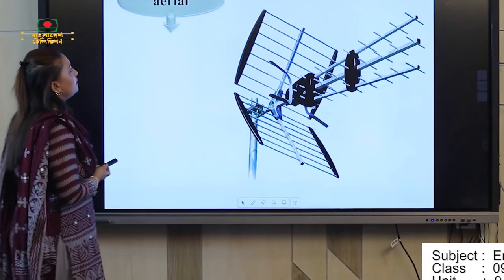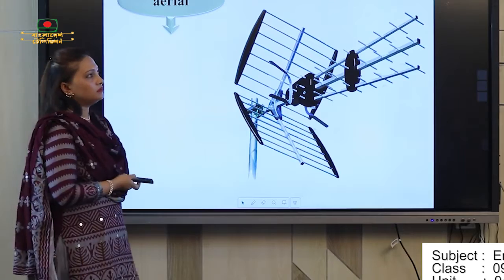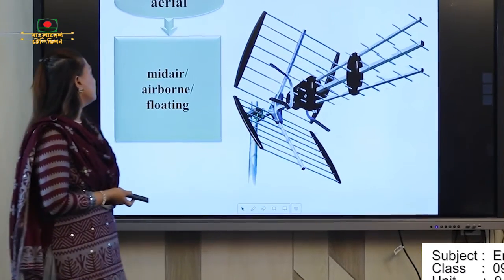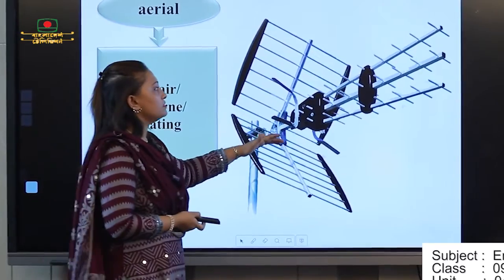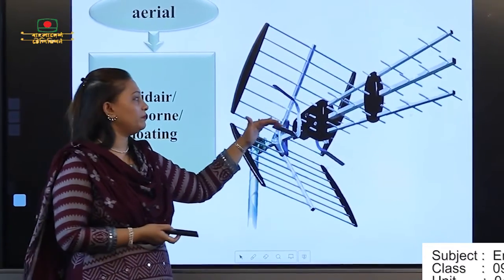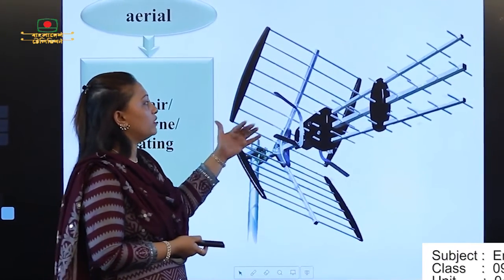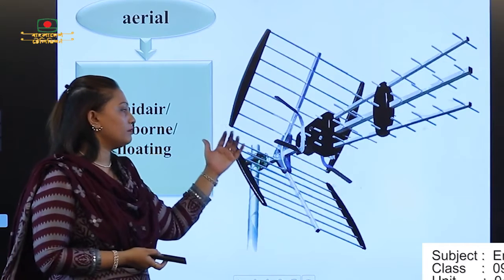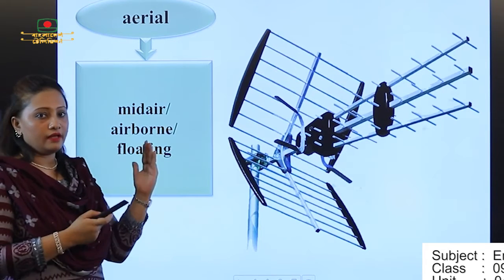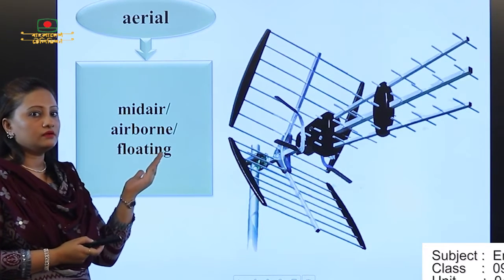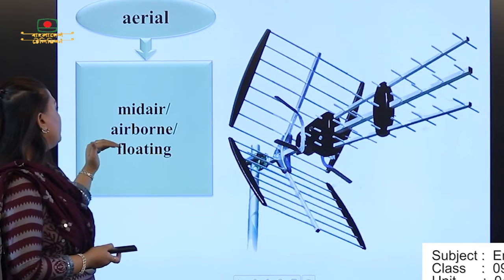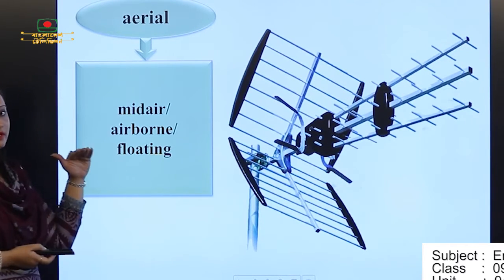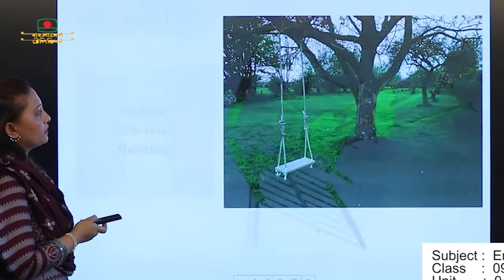Okay. So this is another word. Please mark it in your book. Aerial. Aerial means mid-air, airborne, floating. Here you can see a picture. Through the picture, you can understand the meaning of aerial. That means something is not in an accurate position. It's actually in landscape. Okay. That means the word meaning is mid-air, airborne, or floating. That is not fixed actually.